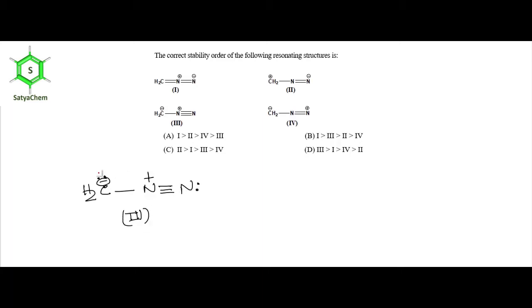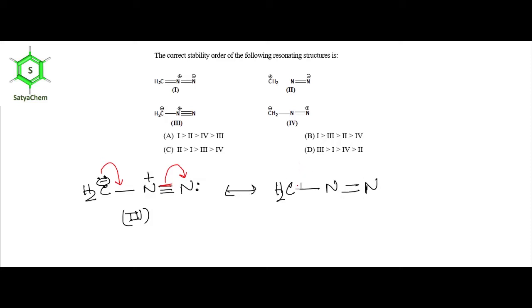Now this non-bonded electron forms a pi bond between carbon and nitrogen, and this pi bond breaks and the pi electron moves on the terminal nitrogen. So the structure would be H2C.